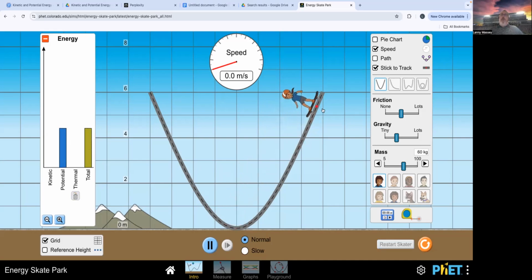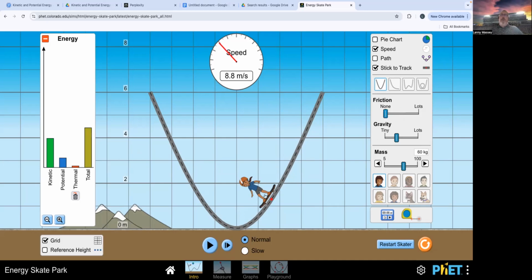One more thing I want you to look at is if I stop right here, notice we have more kinetic energy than we do potential energy. If I had been able to stop that at the halfway point, what do we think these two bars would look like? Well, coming halfway down the ramp, by the time it's at the halfway point, the potential energy is now half of what it was because the height is half. So where did that other energy have to go? It had to go to the kinetic energy if we ignore the thermal.